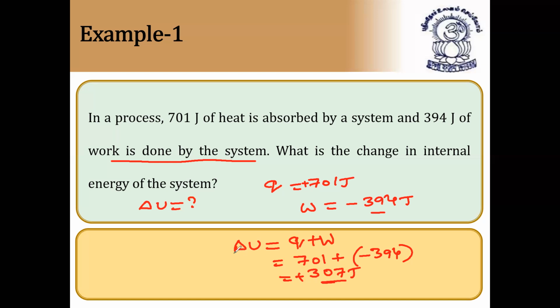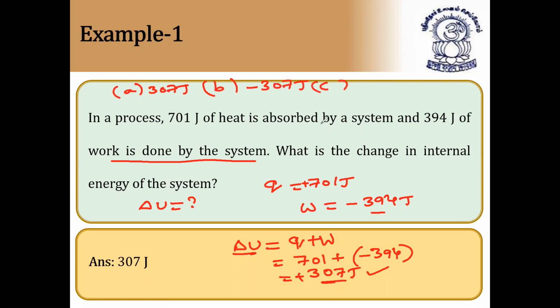So this is called the change in internal energy of the system. I hope it is clear. So in this way you have to do it. In the examination, they'll give the options like this. Option A, 307 joules. Option B, minus 307 joules.